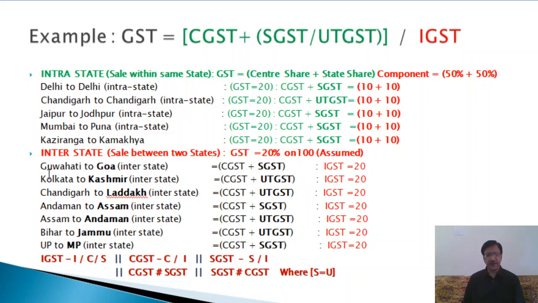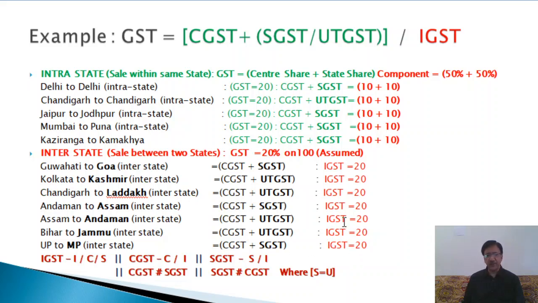Now we proceed further. In this interstate case, I will not elaborate because in my earlier videos I have explained these things a little bit. But today I am explaining the sharing part between center and state. So here you see, in case of interstate, wherever the sale is made, either it is UTGST or state GST, in all cases we will be writing IGST 20. On 20% GST, we will write IGST 20 in all cases, not just GST. GST is not clear. We have to write either CGST, SGST or IGST. So here in interstate cases, we have to write IGST 20 rupees.